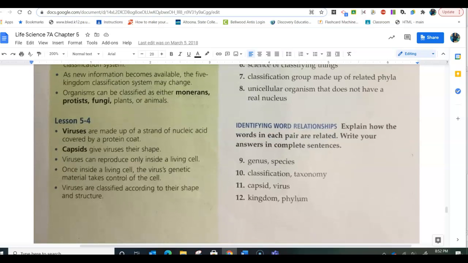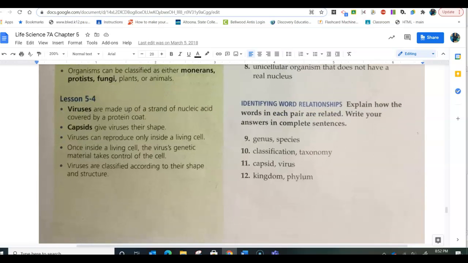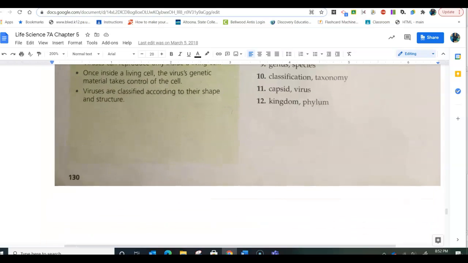Explain how the words in each pair are related. Write your answers in complete sentences. The trick to these is to not use the word both. Genus is a group of related species. So genus is a group larger than species. Classification and taxonomy: taxonomy is the study of classification. Capsid is the outer covering of a virus. And a phylum is used to break up a kingdom.